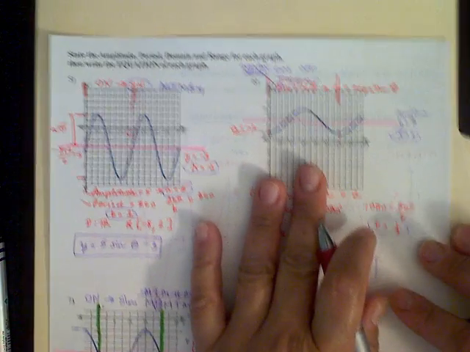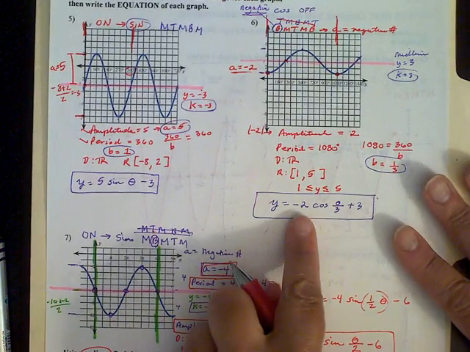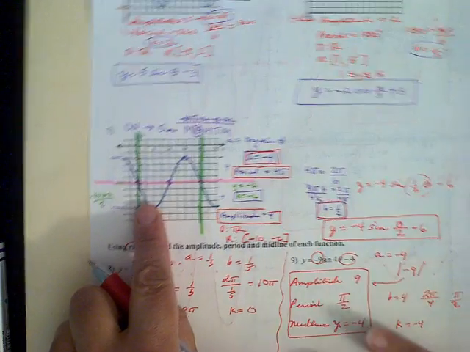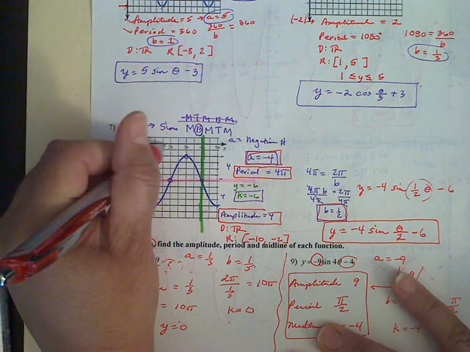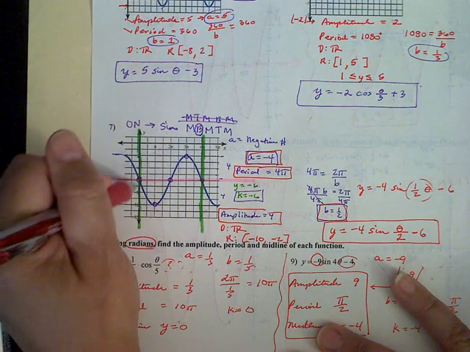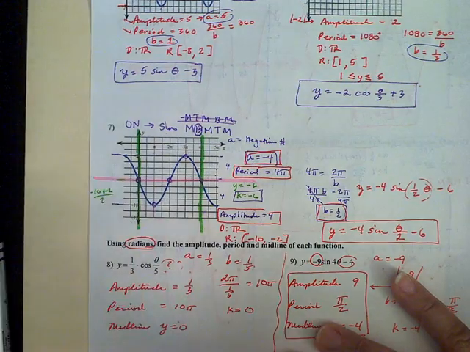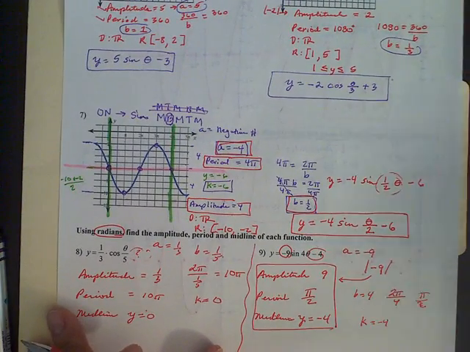So definitely take a look back at number 6 and review that a little bit, because that is where we had a negative value for our A. And then also on number 7, we had a negative value for our A, because with the sine, instead of going up and then down and then back up, it started going down first. So that tells me that it going down first is going to be a negative value for A. All right, that is all for the notes, and enjoy.